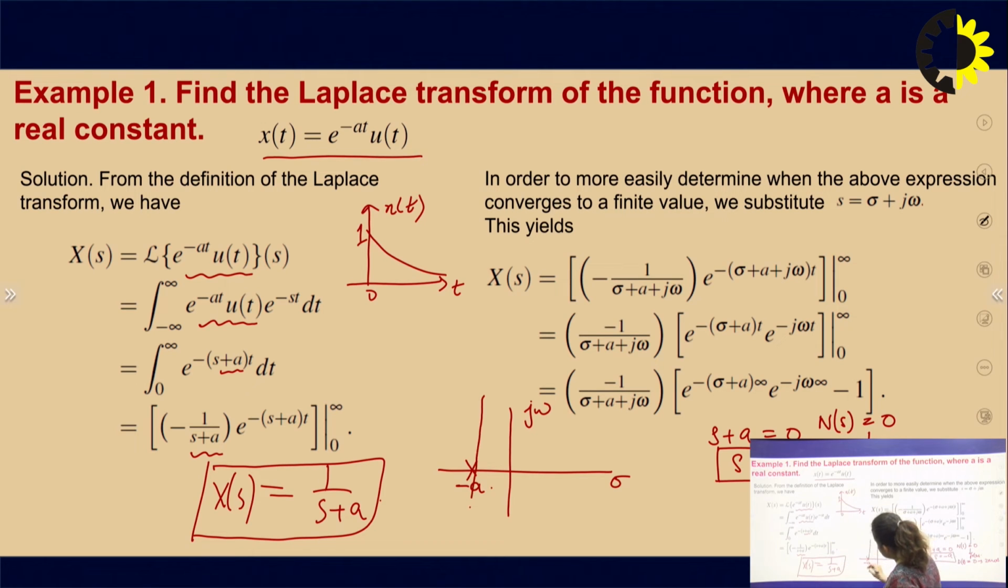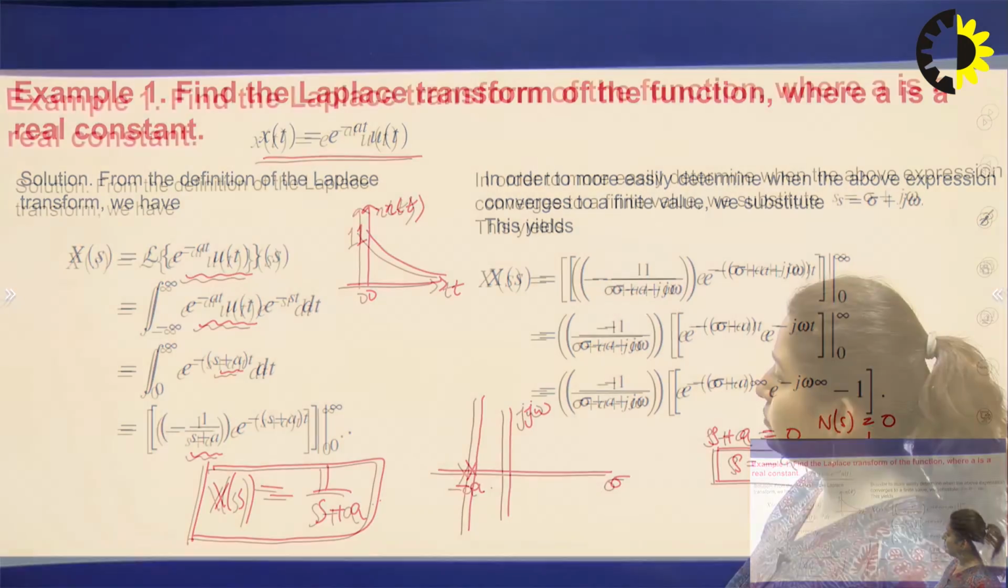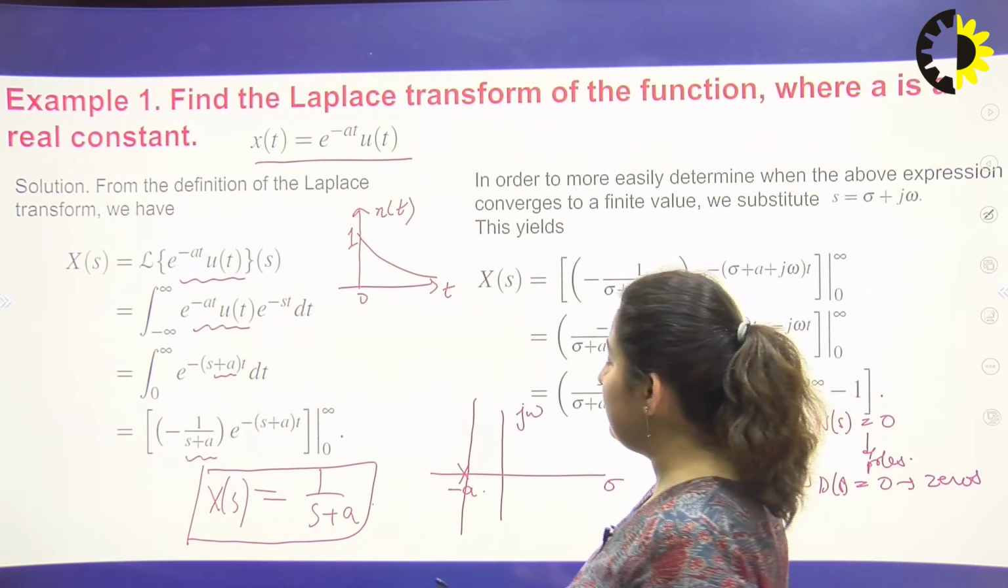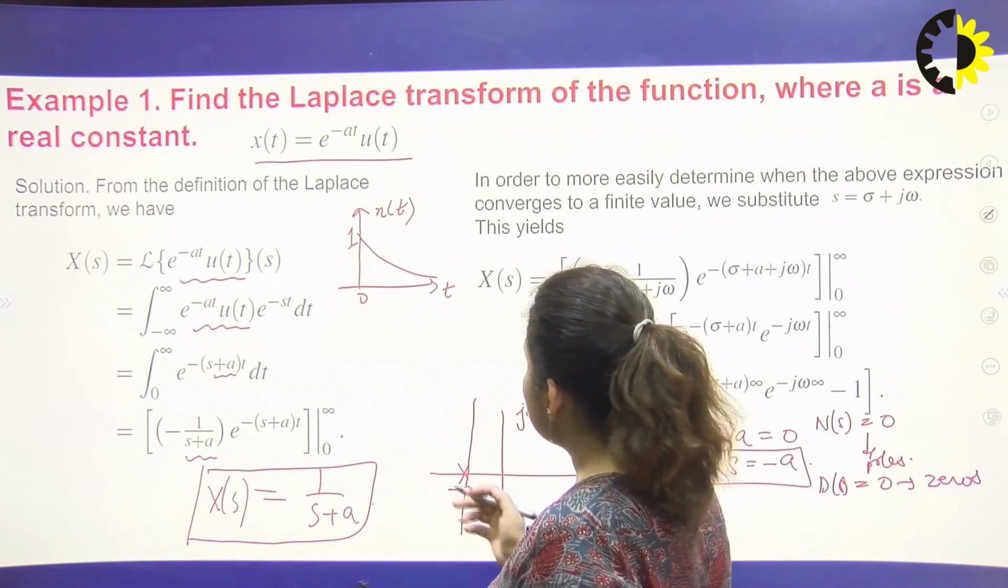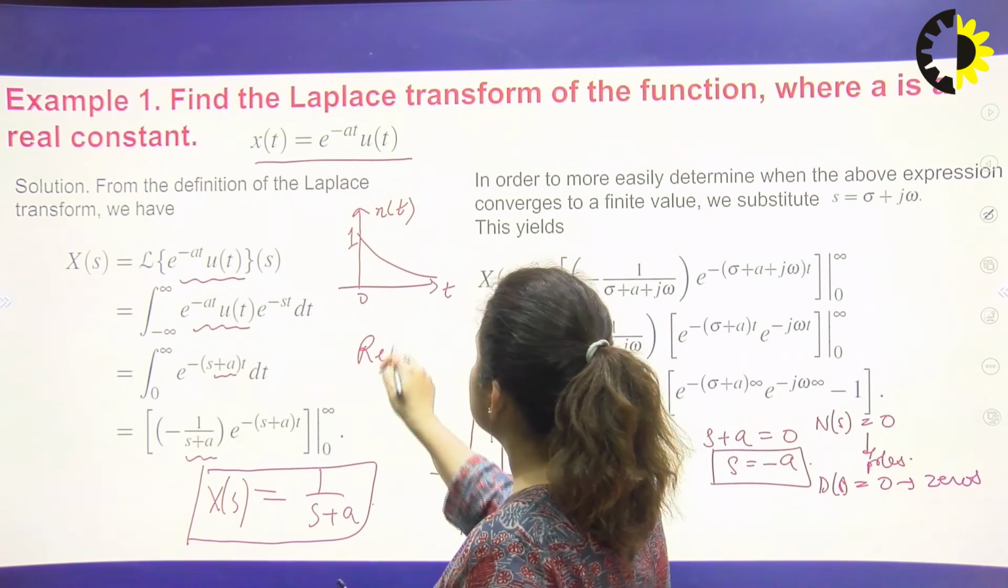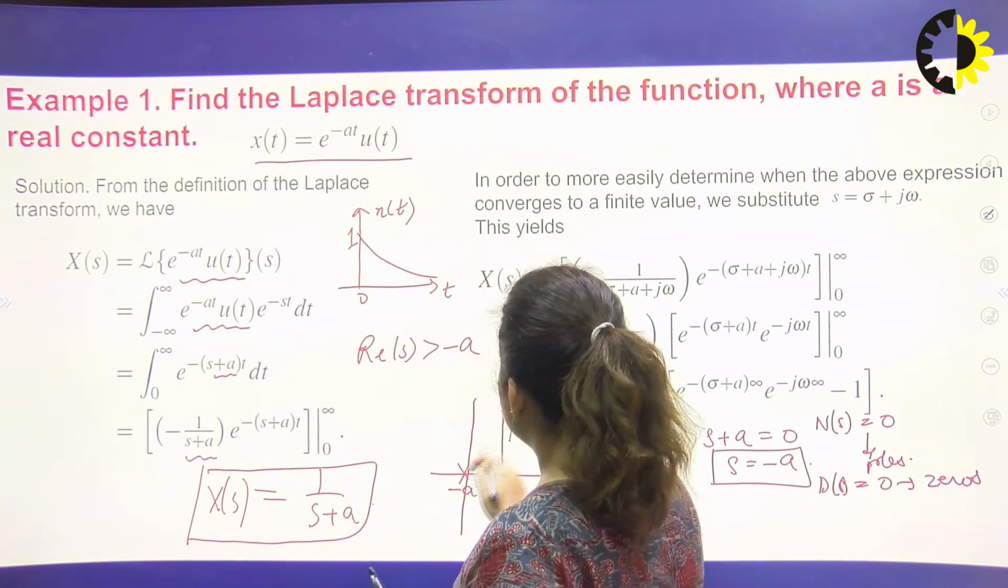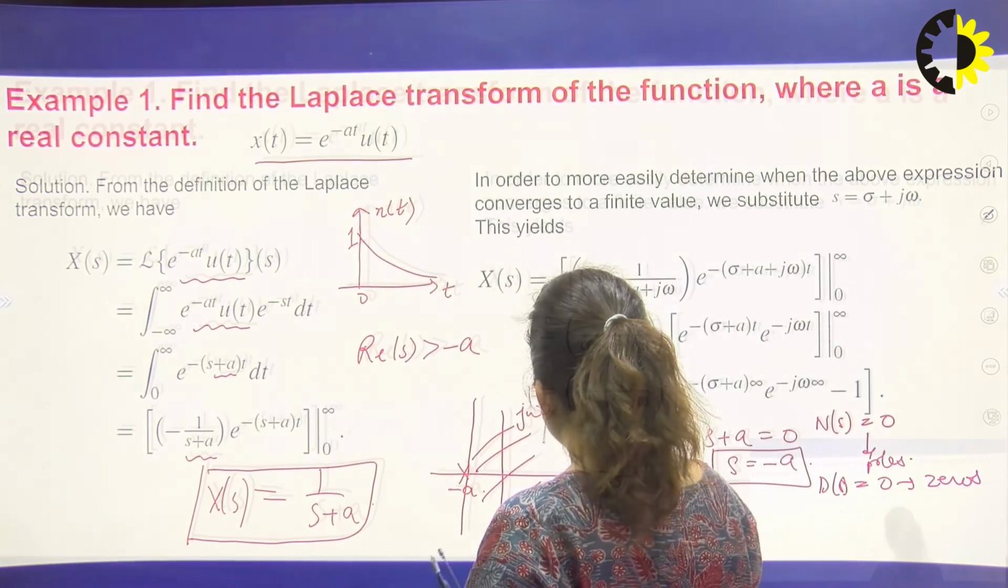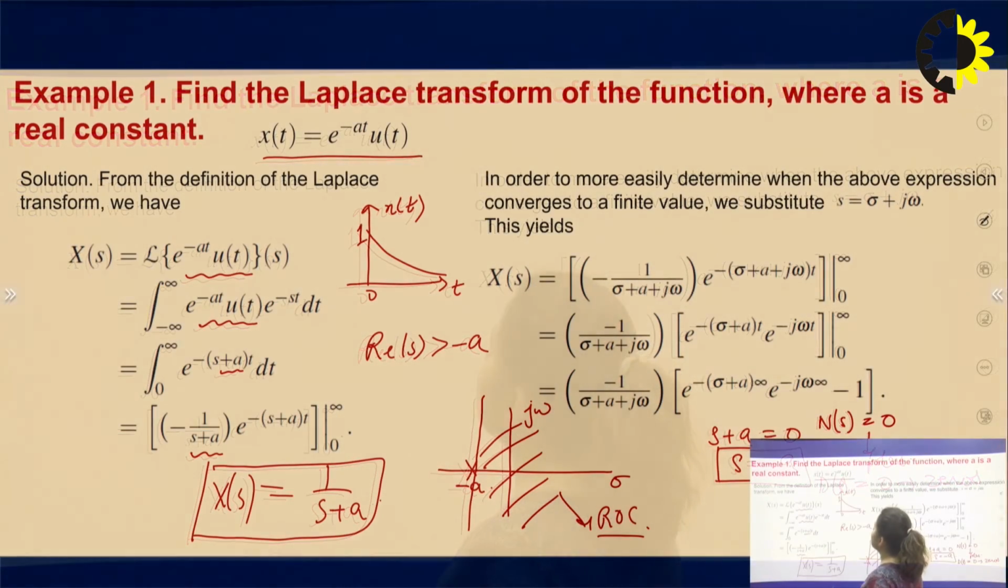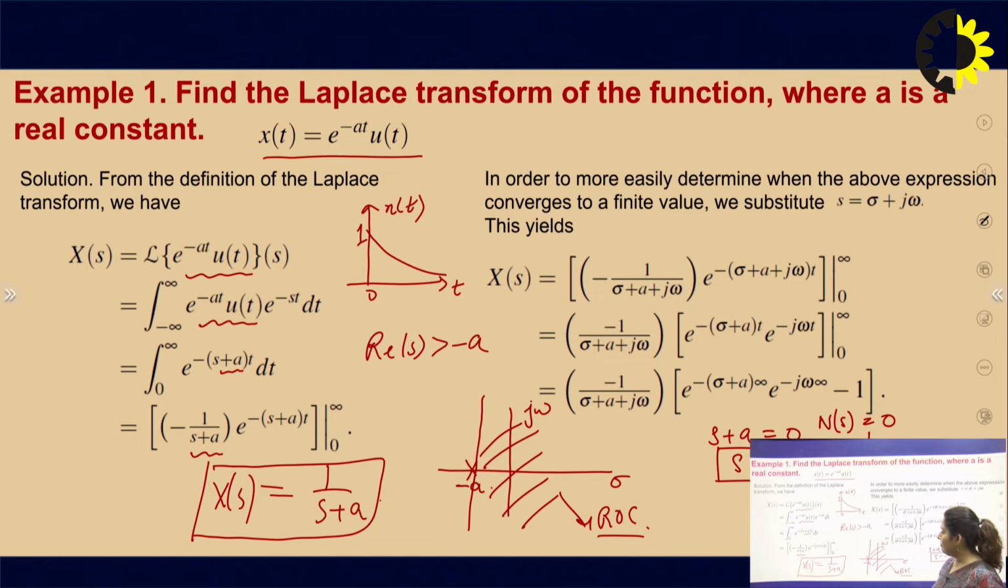We draw a line parallel to the j omega axis, and ask for what values of s the Laplace transform is valid, giving a finite value. Obviously it is a right sided signal, so we can define the ROC as real of s greater than minus a. This part is the region of convergence for the following example, x(t) equals e to the power minus at u(t). When you put s equal to minus a, at that point it becomes infinite. So real of s should be greater than minus a, and that will be the region of convergence for the above question.